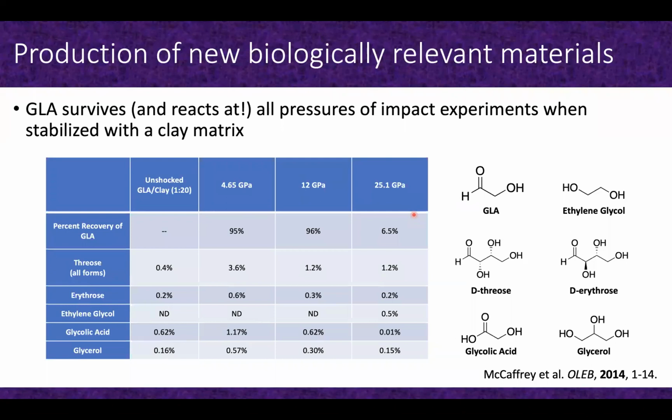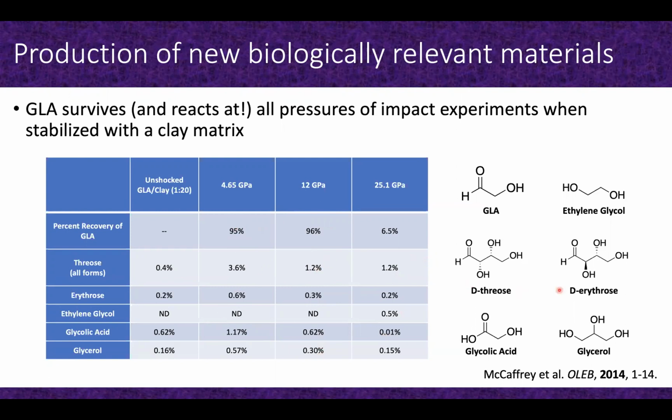And so the really interesting chemistry took place when we had the stabilization with these mineral matrices. And so what we can see, these are relative amounts relative to an internal standard. And so what we can see is that we got survivability of the glycolaldehyde at all pressures. And we also saw significant amounts of reactivity here.